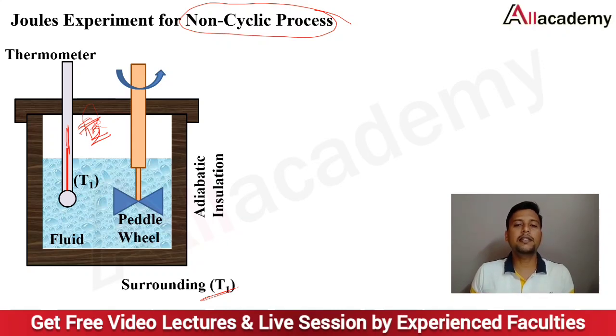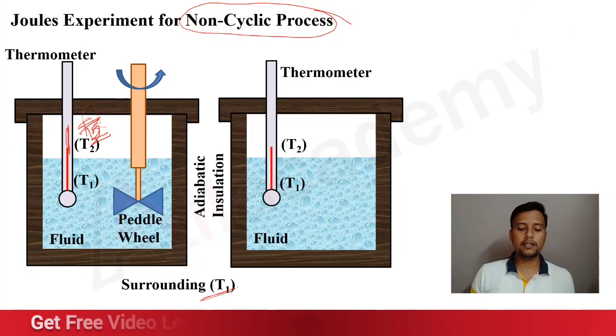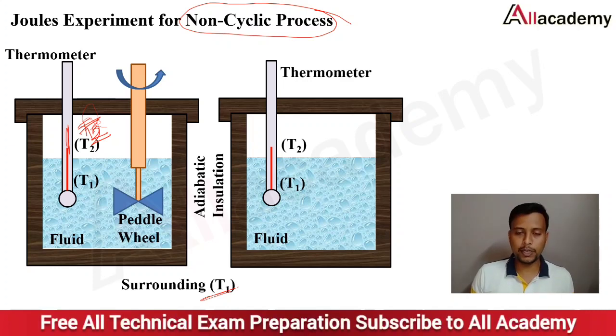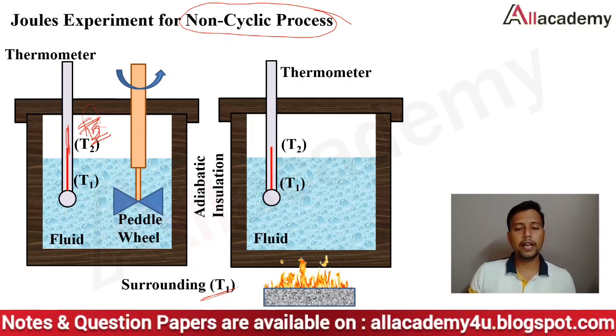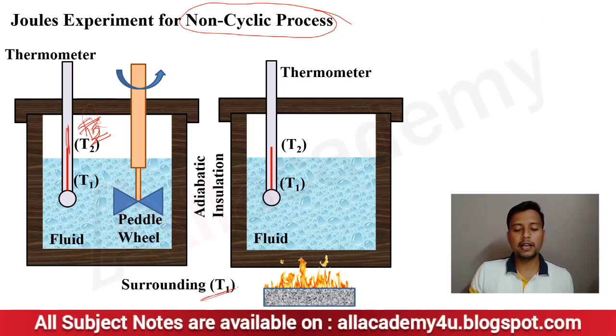Now let us consider the same setup, but instead of the paddle wheel arrangement, I will take a heat supply. I will supply the heat as you are observing here. When I supply the heat, even in this condition the water gets heated and there is an increase in the temperature.